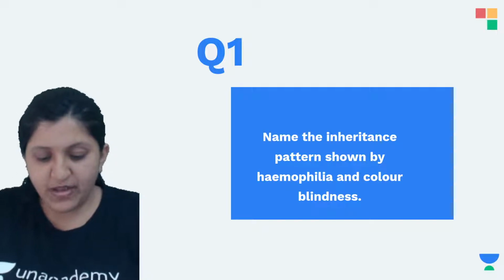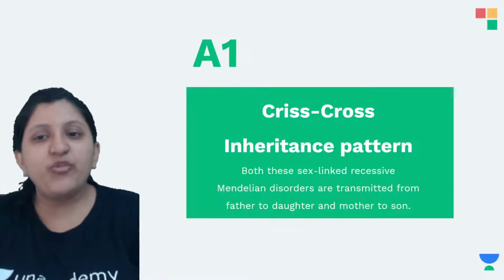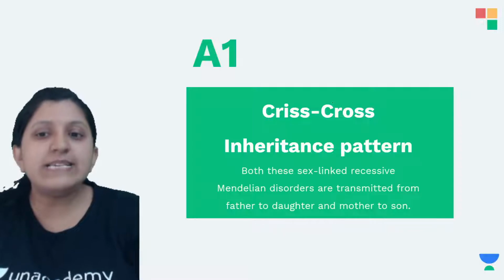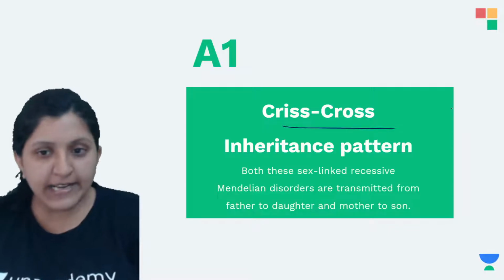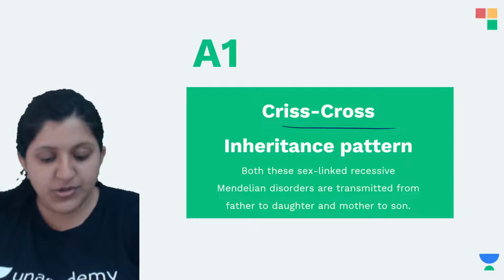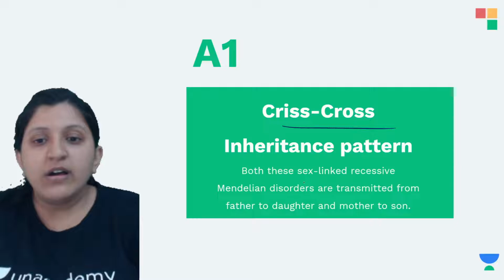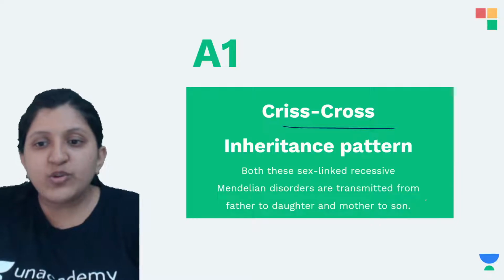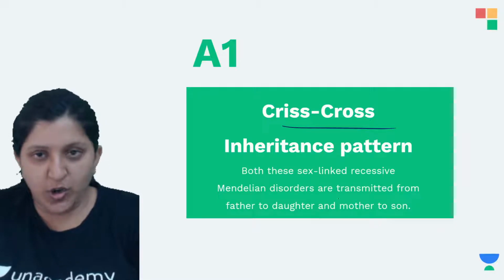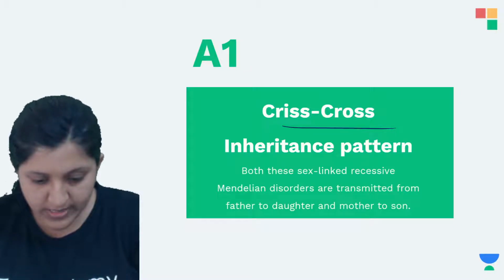Name the inheritance pattern shown by hemophilia and color blindness. It is the crisscross inheritance pattern.